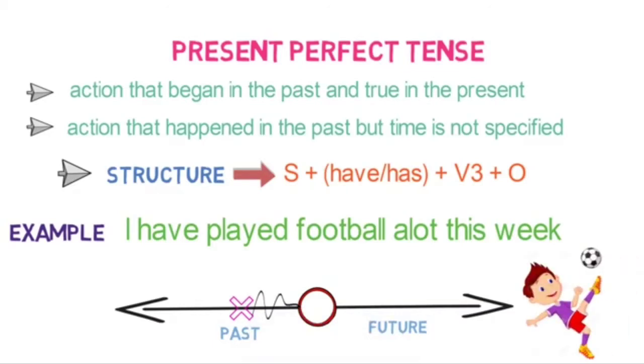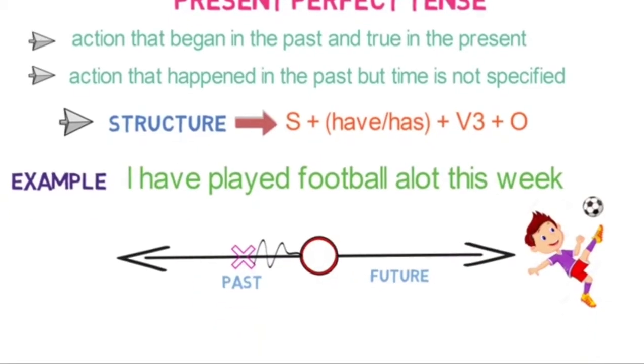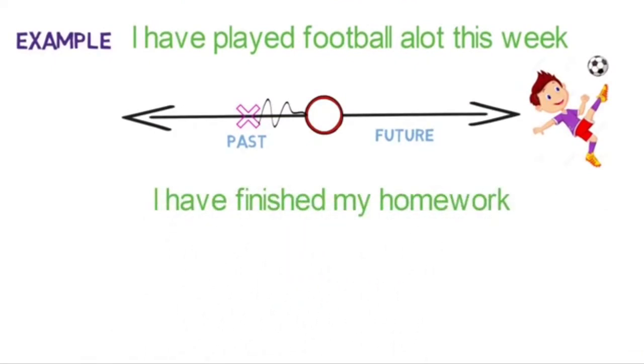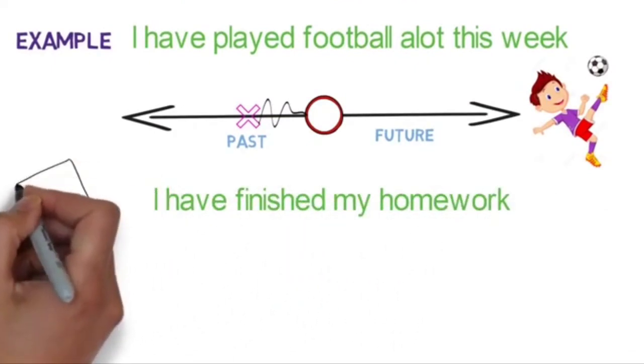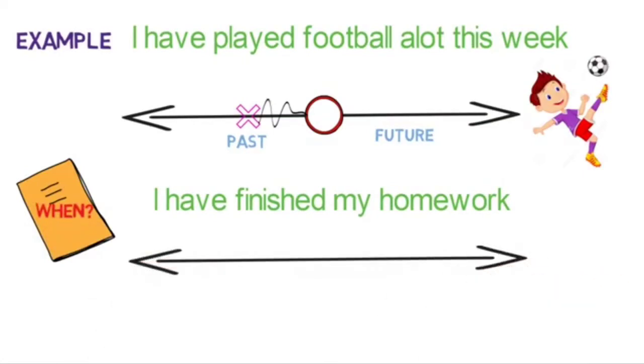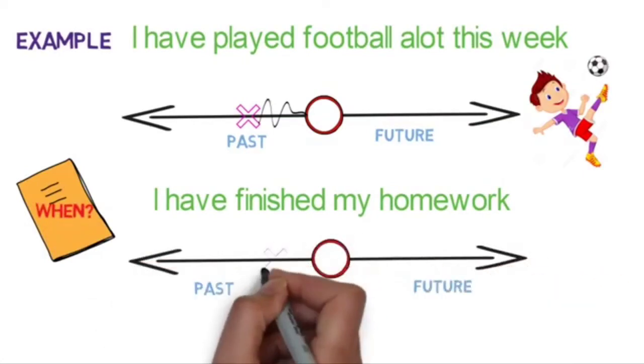Now, let's look into an example of a finished action without any time declared. I have finished my homework. Here, we are getting to know that the homework is done. But time is not specified when exactly the homework was done. So, in the timeline, it will look like this.